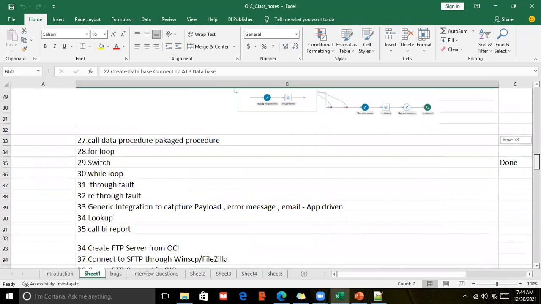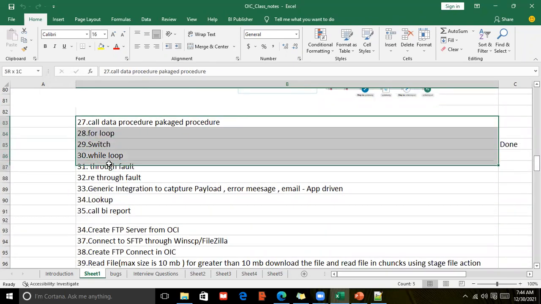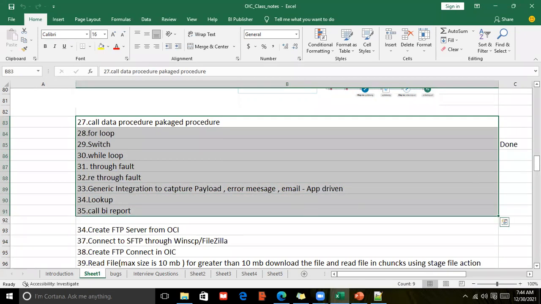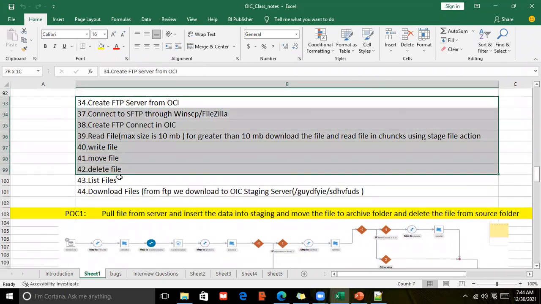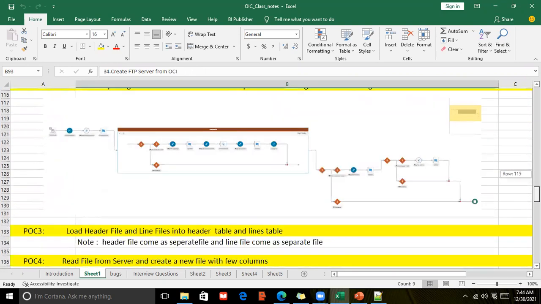Okay. And here you can see how to call the procedure, switch, while, throw, rethrow, generic integration, and these things I have already told you in the PPT. Okay. And this is about FTP: write, read, move, delete, list, download, and these are the POCs that we are going to do.